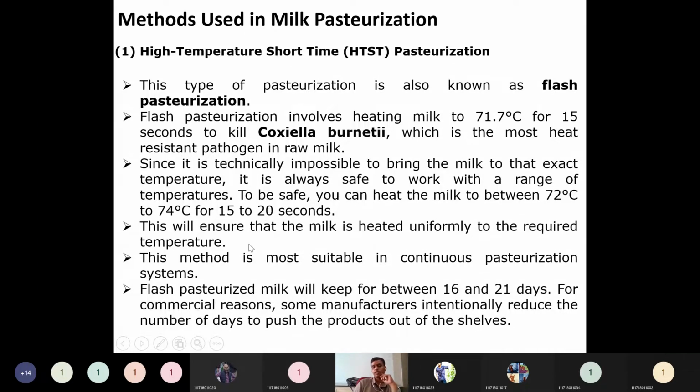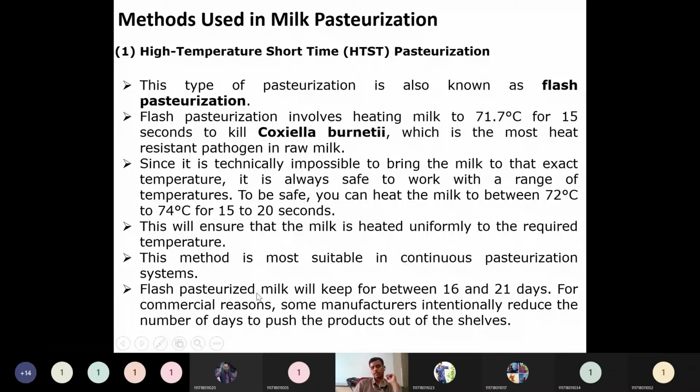This ensures that the milk is heated uniformly to the required temperature. This is by research; they found that pasteurizing milk at that temperature for that time is effective in killing the bacteria. This method is most suitable for continuous pasteurization systems, since the milk we receive now is continuously pasteurized.